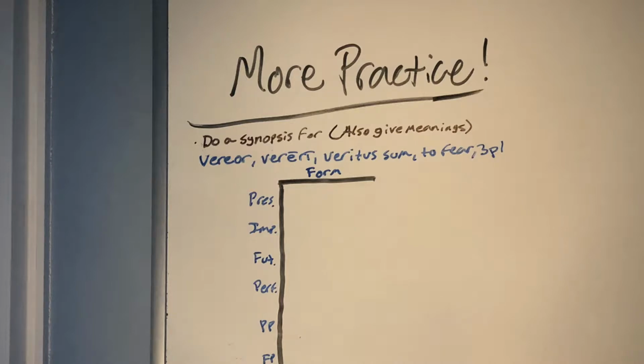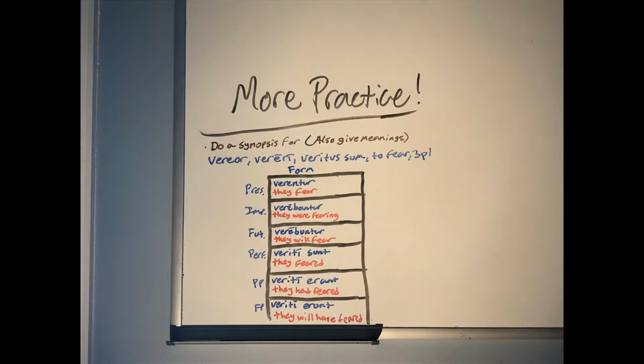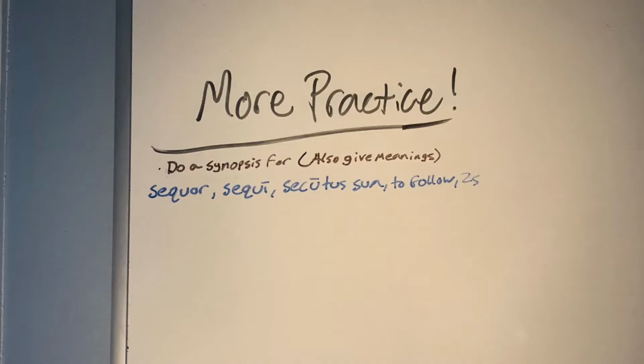So here are the answers. For the present, it's verentur. For the imperfect, it's verebantur. For the future, it's verebuntur. For the perfect, it's veriti sunt. For the pluperfect, it's veriti erant. And for the future perfect, it's veriti erunt. This translated would be they fear, then they were fearing, then they will fear, then they feared, then they had feared, then they will have feared.